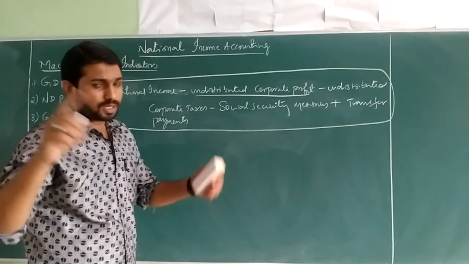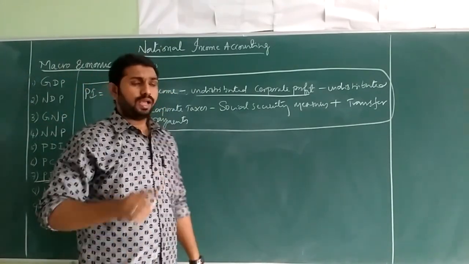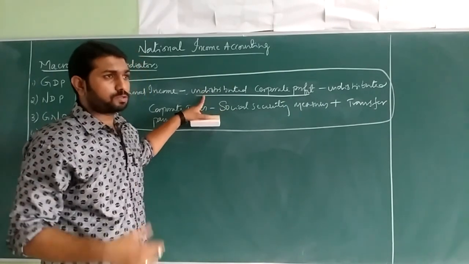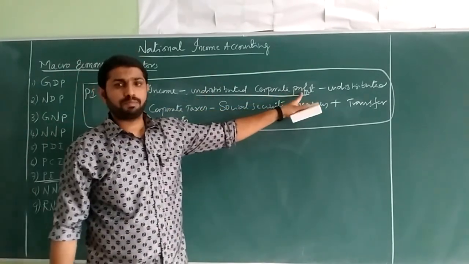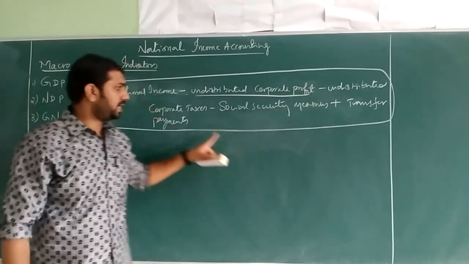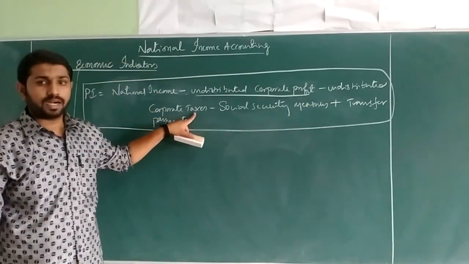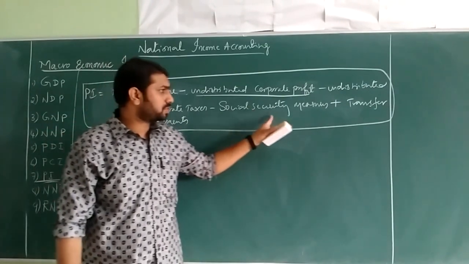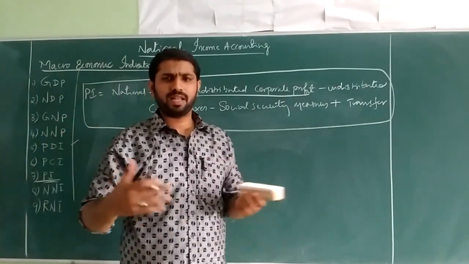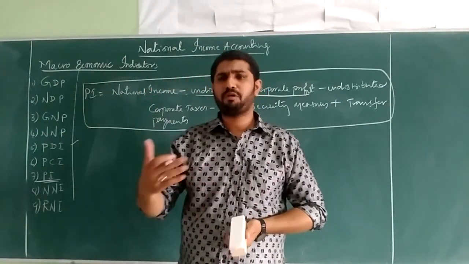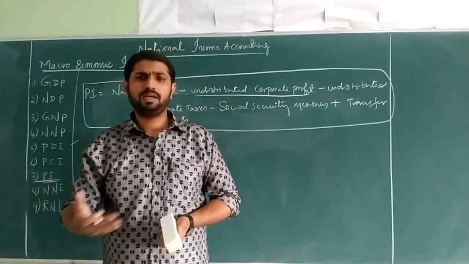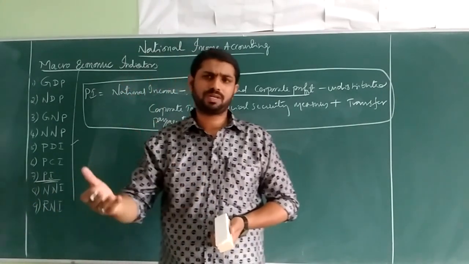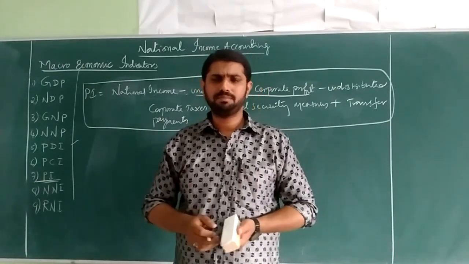In an entire country, whatever the company, factory, or mills, whatever amount is not yet distributed among the people of the country in the form of profit, and at the same time undistributed, not yet given as taxes to the government, and the social security measures. Social security measures refers to things like provident fund and pensions. Those all come under social security measures.